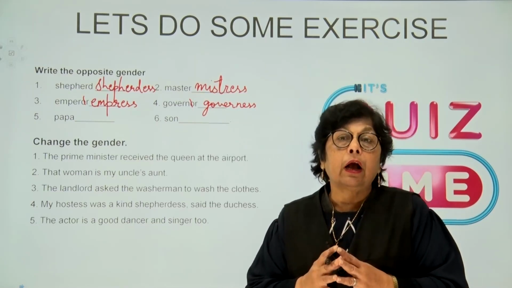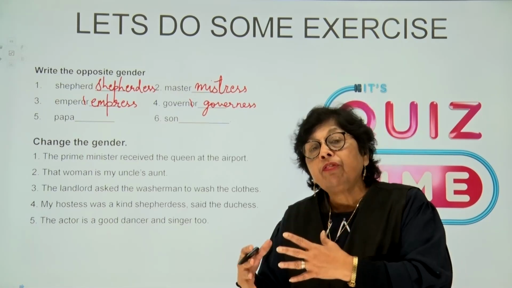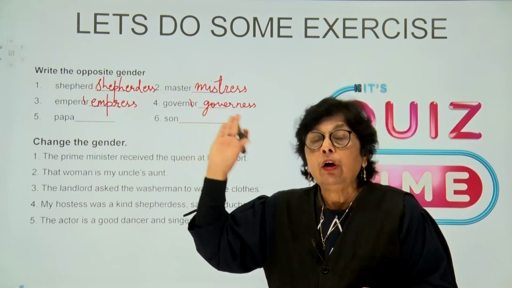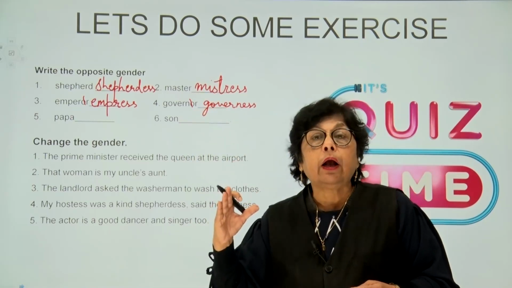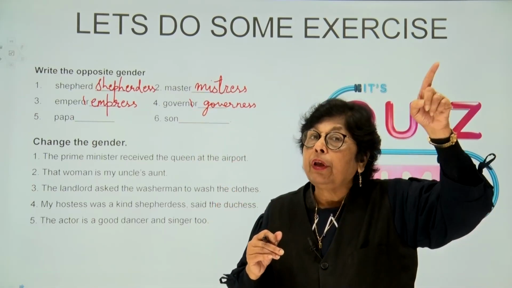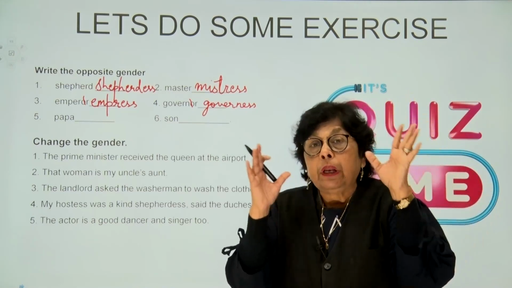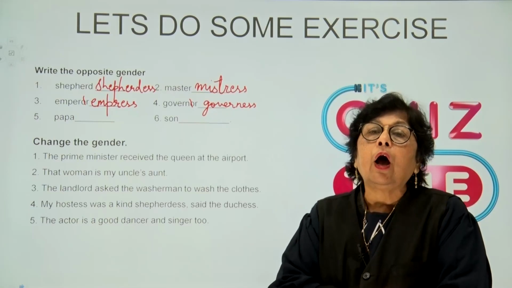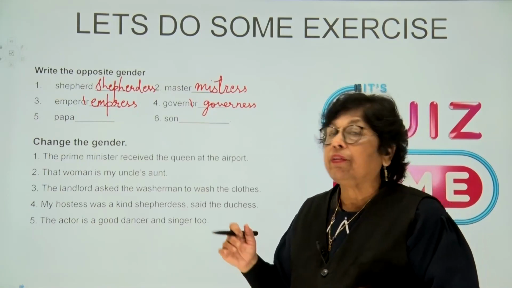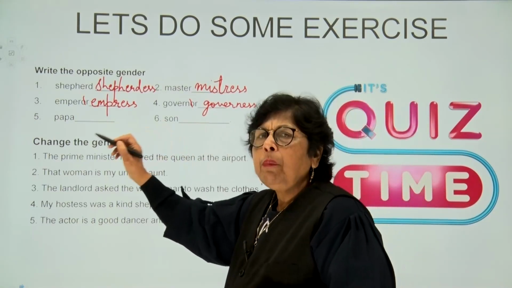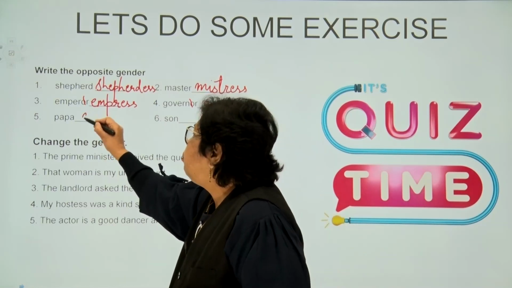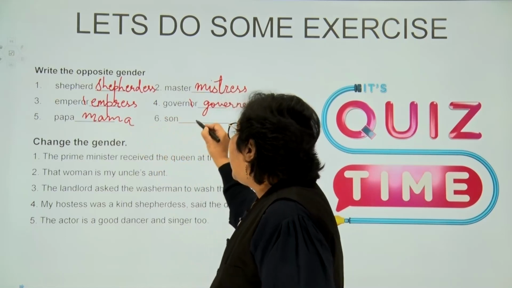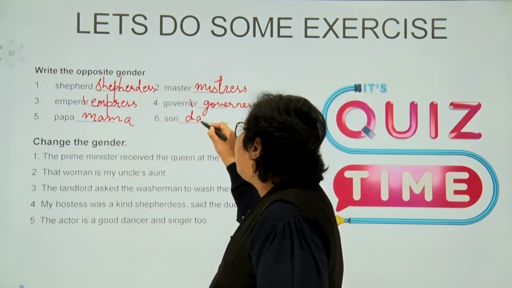That is the governess of the child. So a governor, we call a female also a governor if it is in the post of administration. Otherwise, a person working in the house will be called a governess. Papa will obviously be mama, and son will be daughter.